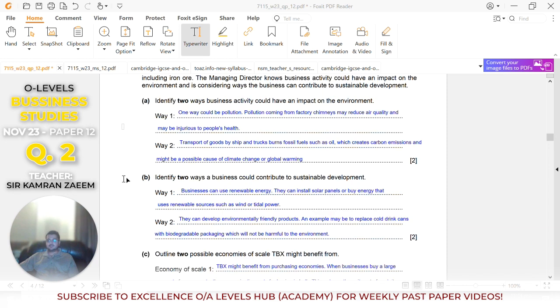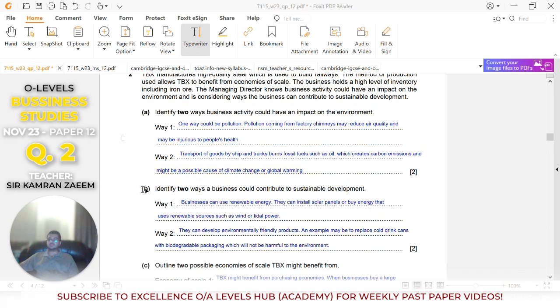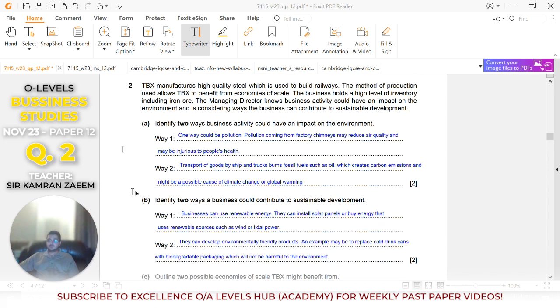Then the second question is, for 2 marks, identify 2 ways a business could contribute to sustainable development. Okay, now as you can see, the first one was a general question and this one is also a general question. Right, so again we can give some of the general points that we have studied. Right, one way can be to use renewable energy.